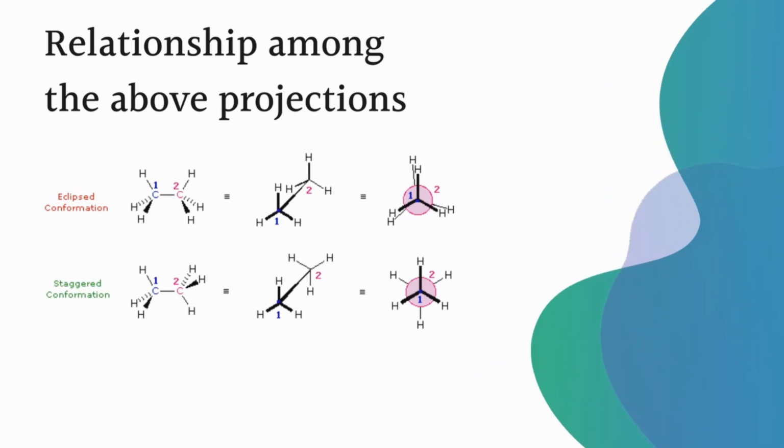This can be easily converted into a Newman projection. The first carbon is like a dot, and the rear carbon is like a circle in the Newman projection. Whenever we rotate these hydrogens by a 60-degree angle, this rotation is always only with the rear carbon atoms. We just rotate the rear carbon atoms by 60 degrees, then the eclipsed conformation is converted into the staggered conformation, which we can also write as a sawhorse projection and a Newman projection.